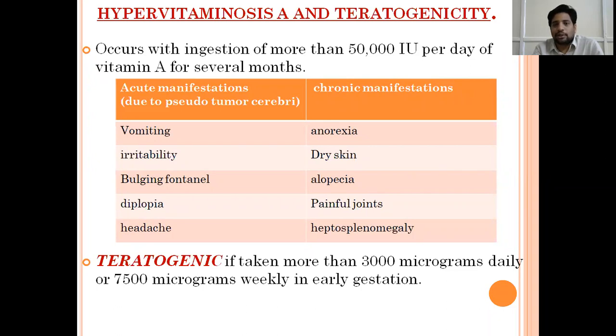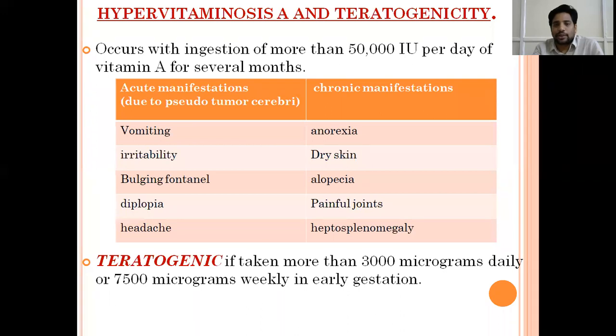In chronic cases, these people don't have the pseudotumor cerebri symptoms, but they have different things: anorexia, dry skin, alopecia, painful joints, and hepatosplenomegaly. They can present with all this in chronic manifestation, when the child is chronically exposed to vitamin A toxicity. Vitamin A can also cause teratogenicity.